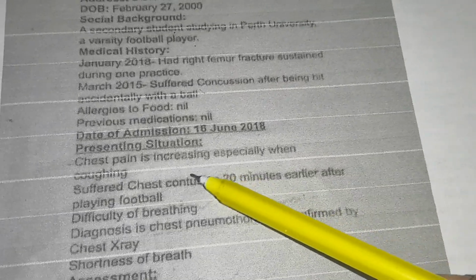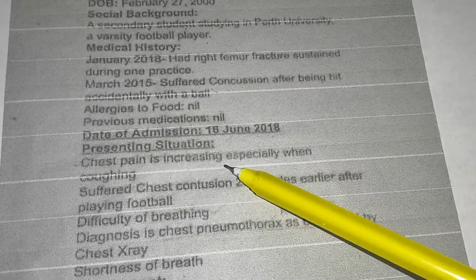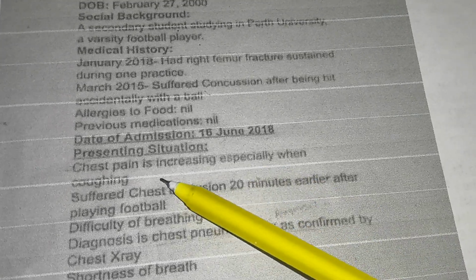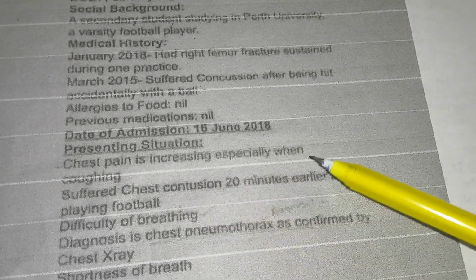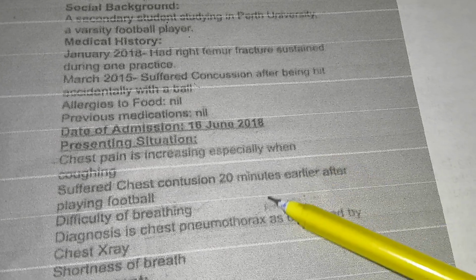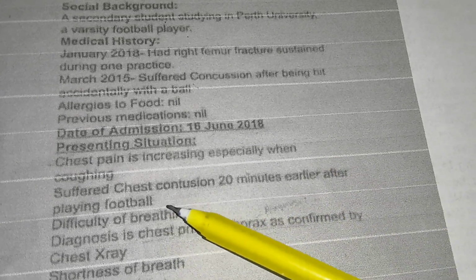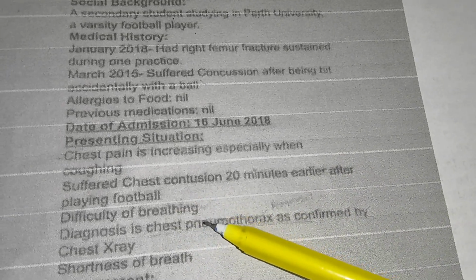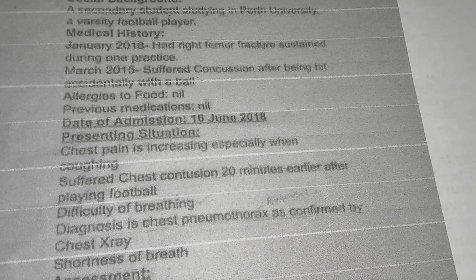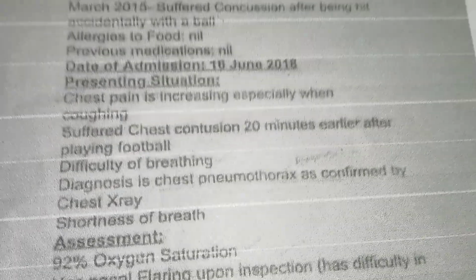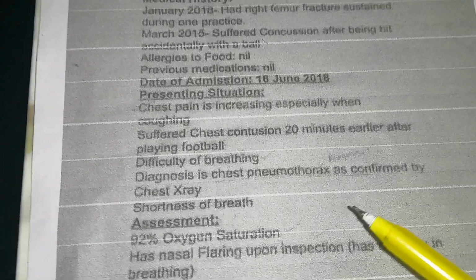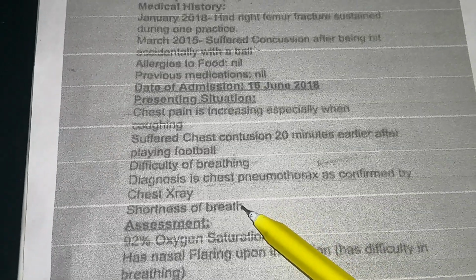And the presenting situation. He came to hospital with chest pain which is increasing, especially when coughing. Suffered chest contusion 20 minutes earlier after playing football. Difficulty of breathing. Diagnosis is chest pneumothorax as confirmed by chest x-ray and shortness of breath.